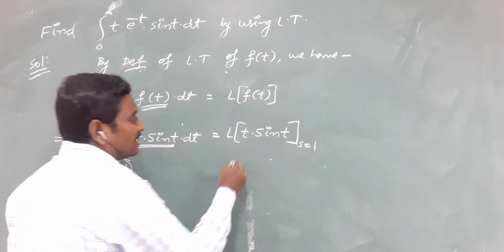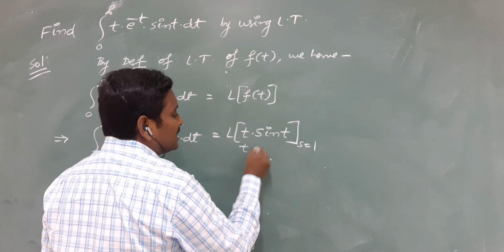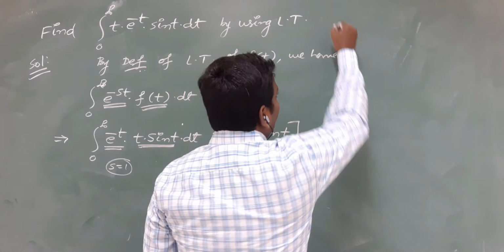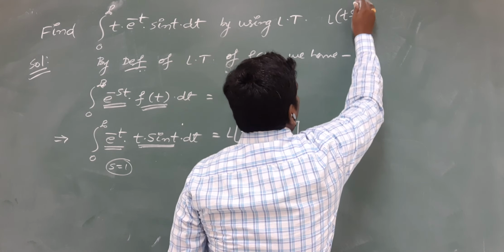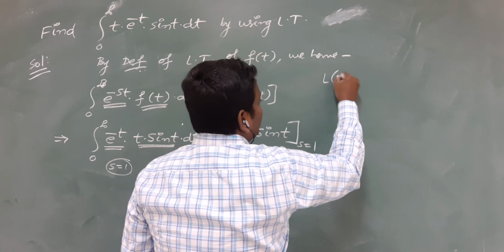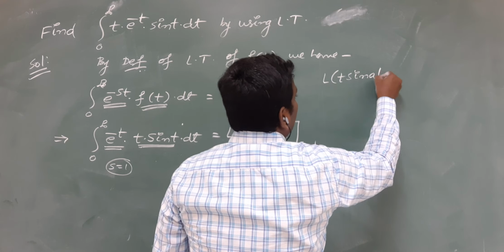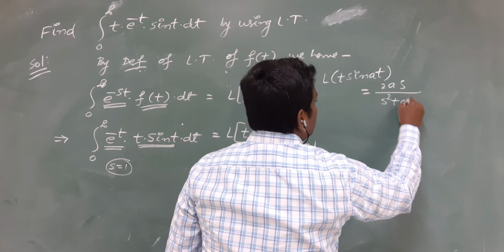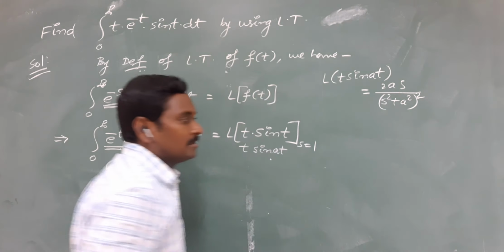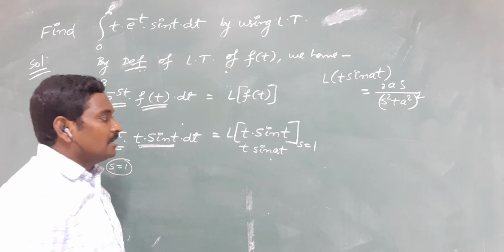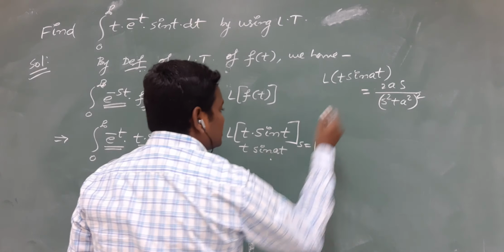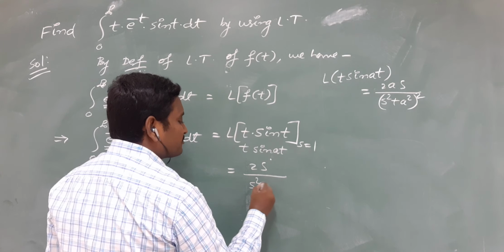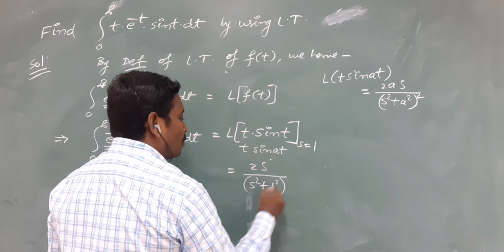Clearly we are observing that what is the structure of the inside function? t sin at form. We have a direct formula. What is the formula for L of t sin at? L of t sin at is equal to 2as by s square plus a square whole square. According to this formula, replace a is equal to 1 in this one. So you will get 2s by s square plus 1 square whole square.